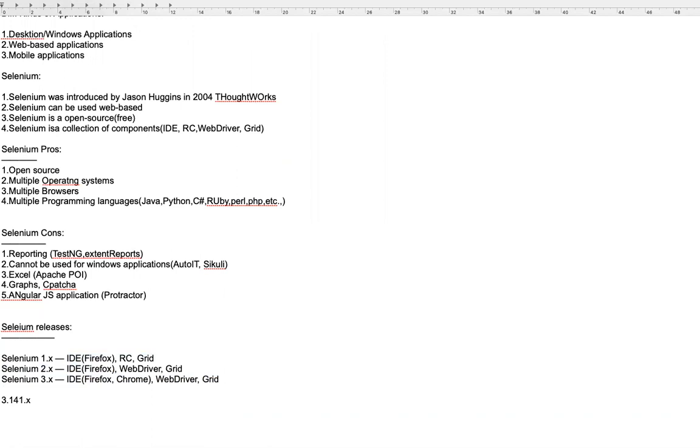Selenium supports many minor versions in the 3 release, and currently the latest stable version is 3.141 dot something. And Selenium also introduced a new version called 4, which is still in alpha. We call it alpha as it is still in testing. Even the Selenium team is testing it, but they release it just to learn the issues reported by users before it is released as a stable version. So currently Selenium is at 4 alpha.